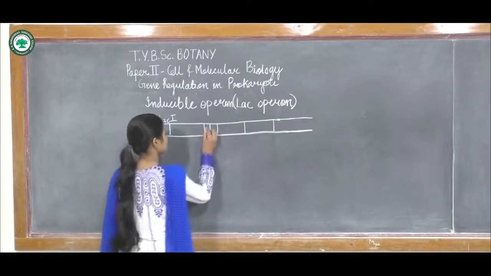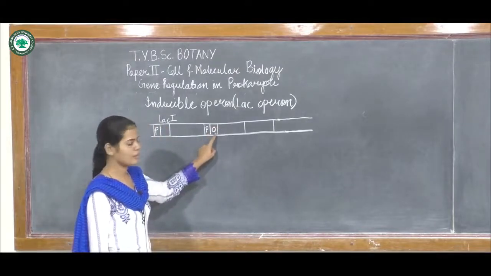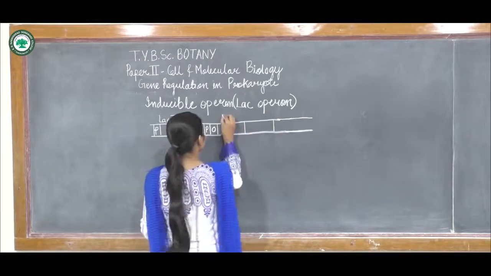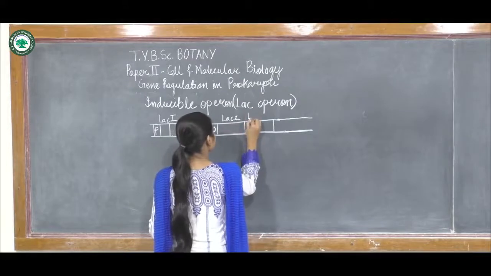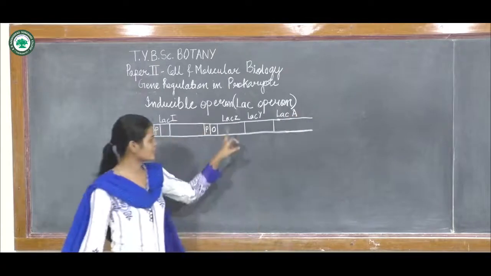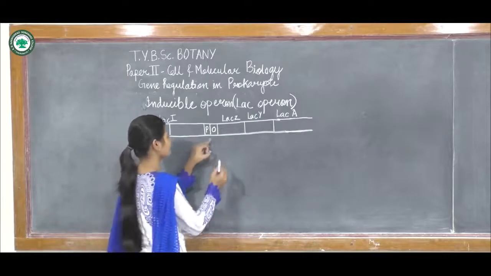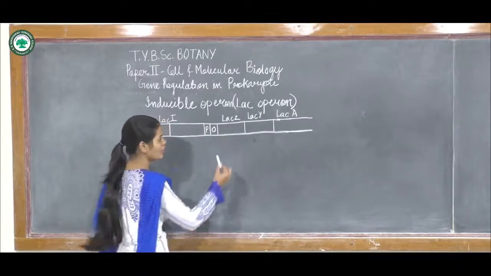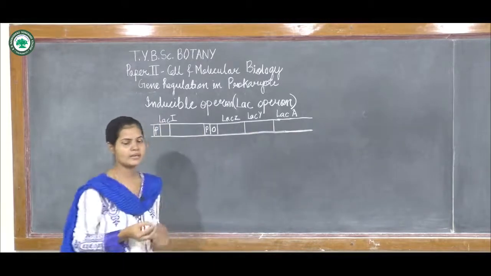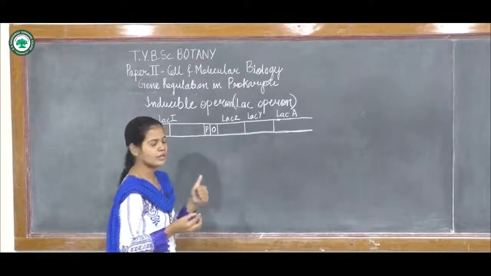Now next, this is the promoter and this is the operator of the three structural genes, that is lac-Z, lac-Y and lac-A. The transcription of these three genes is controlled by a single promoter, so this is called polycistronic.